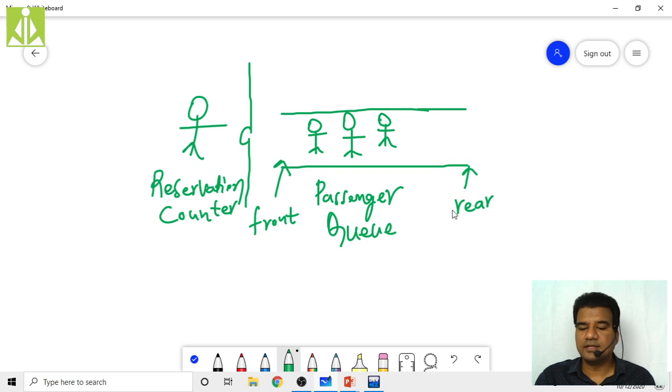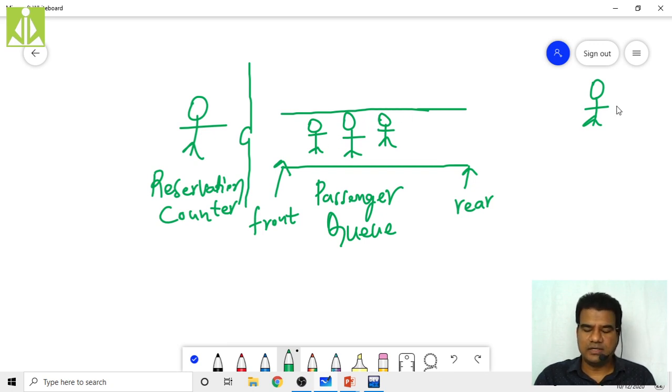This is front and this is rear. So let us suppose a new person has come to do the reservation. Can he enter from the front end? Is it possible? No, because they will not be okay. If he is going to enter from the front, they will not be okay.